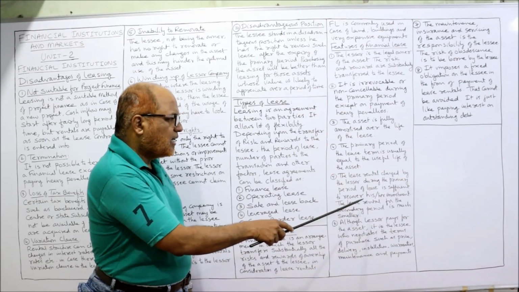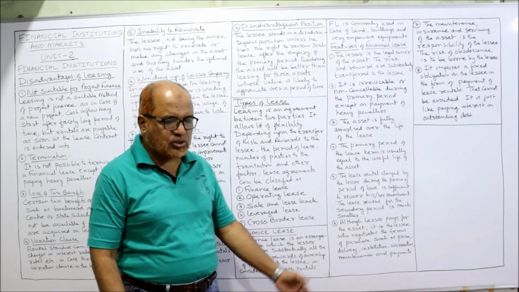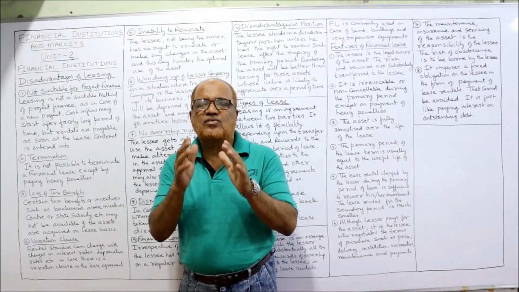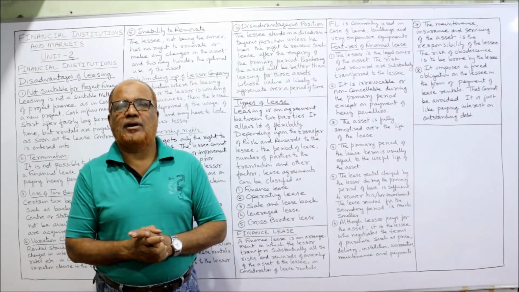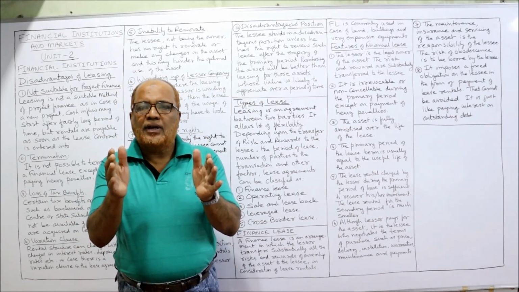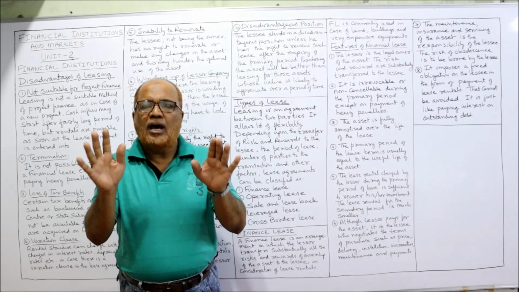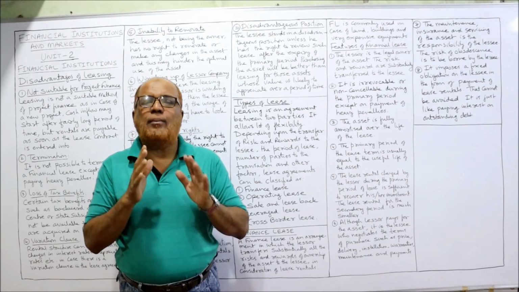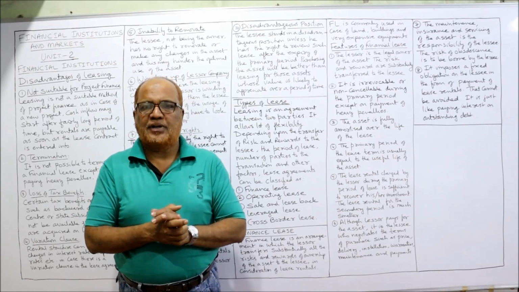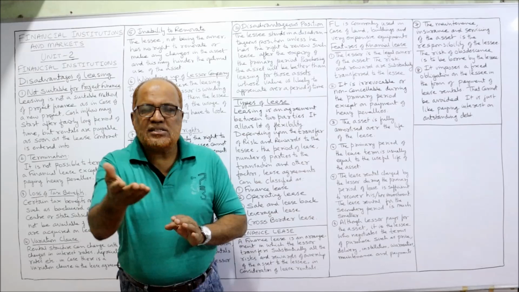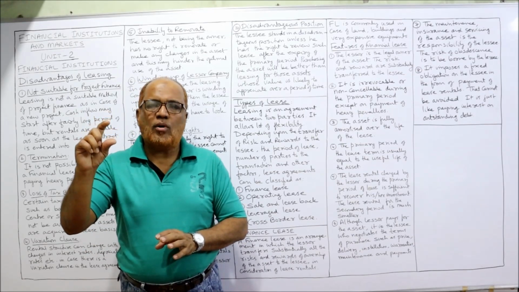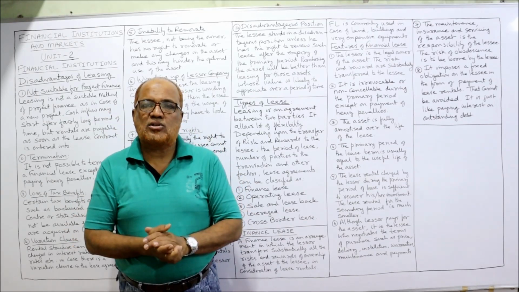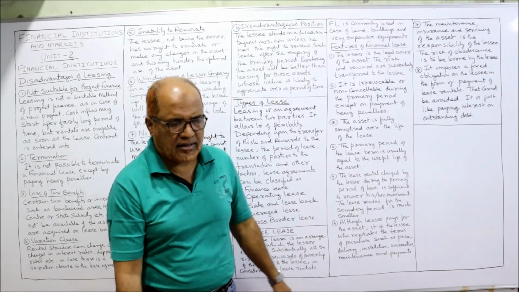Next, the lease rental charged by the lessor during the primary period of the lease is sufficient to recover his investment. The lease rental for the secondary period is much smaller. Just now I told you two phases are there in a finance lease: first phase, the primary period; second phase, the secondary period. During the primary period, it is non-cancelable and non-revocable, the lease rental will be high, and the lessor will recover the whole investment along with return. During the secondary period, the lease rental will be smaller, and the option will be given to the lessee to purchase the asset or pay a nominal lease rental.